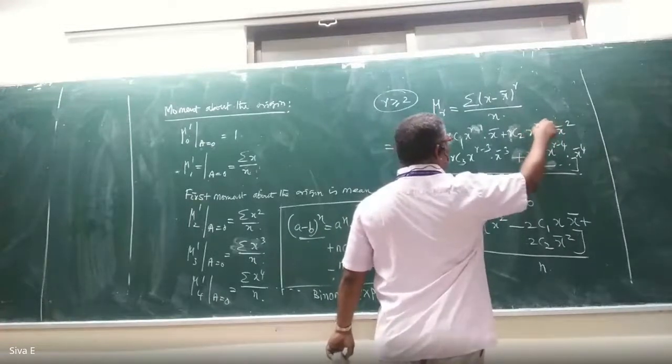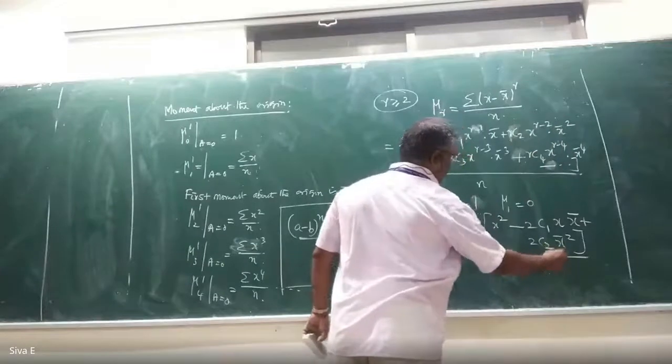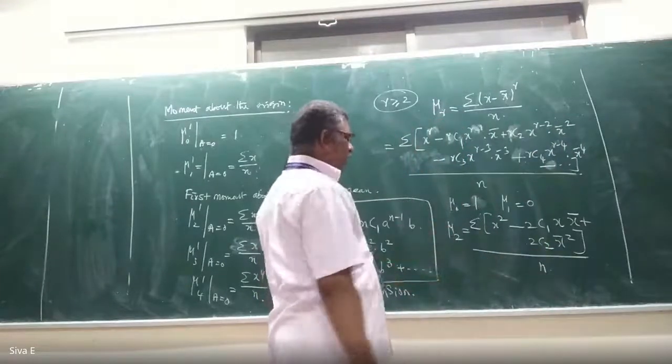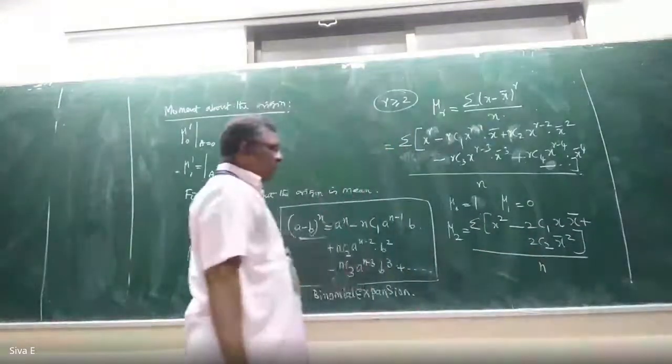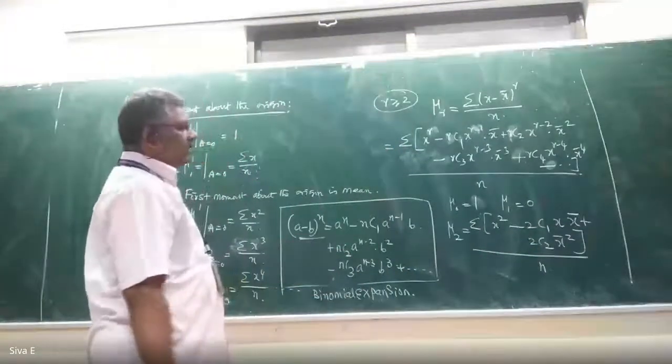X power 0 is 1, x bar square is there. Then afterwards no need, because 2C3, 2C4 cannot be found. Only up to nCn we can find.